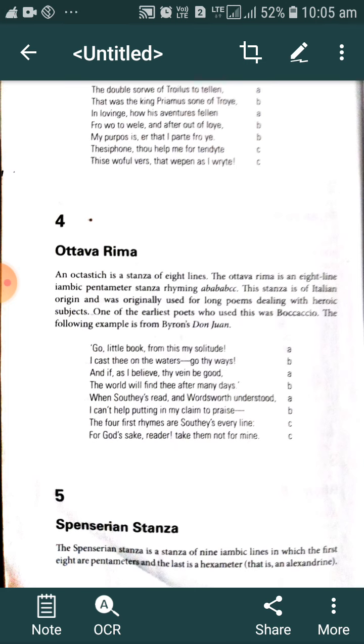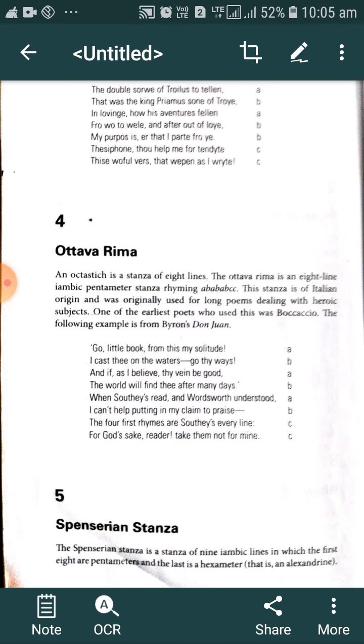You should remember the rhyming scheme of Ottava rima, terza rima, sestet, rhyme royal. These various rhyme schemes you have to keep in mind. This stanza is of Italian origin. You may be asked these questions. This is most important thing: from where that stanza form was originated? It was originated in Italy.